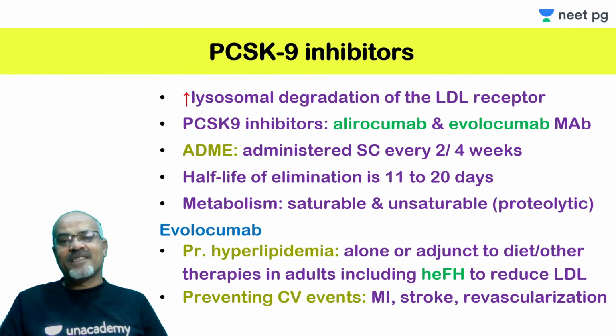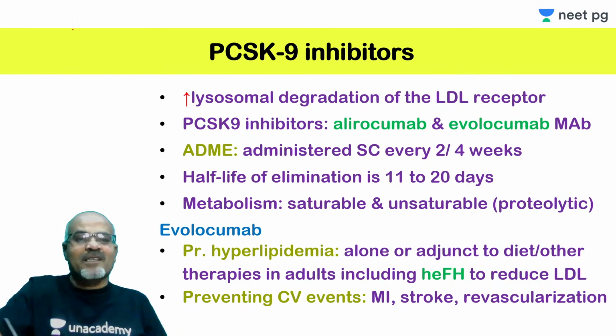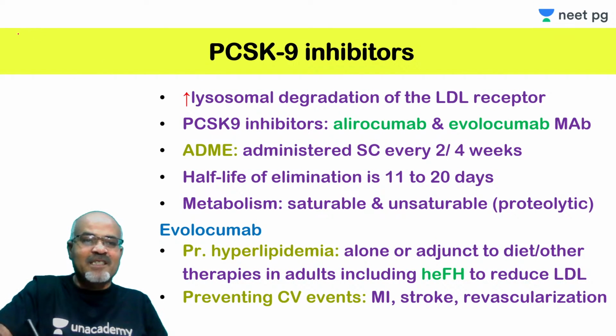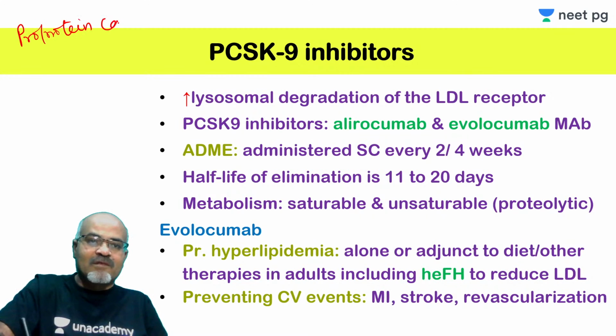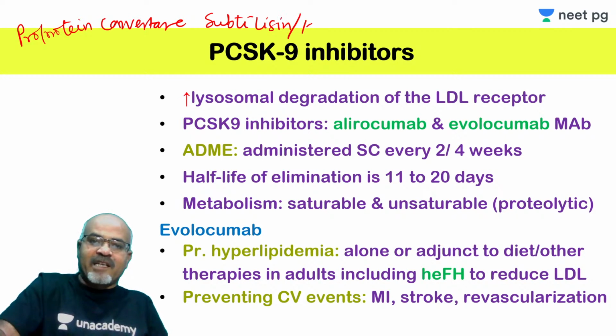PCSK9 inhibitors. These are also a relatively new drug. PCSK is proprotein convertase subtilisin kexin 9.